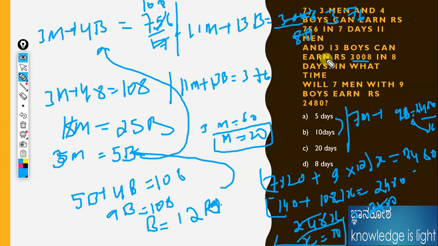Because we are calculating using the formula m1 d1 and s1. After applying the formula and equating in the one work, we are substituting all the values and getting the values of m and b. Once we get the m and b values, substituting in this equation, we will get the days from that equation. Like that we can easily solve any problem. It will take more time, but the actual method I'm showing is a very easy method if we understand the problem. Like that we can solve any work and wages problem by using these methods. Maybe you are liking this way.